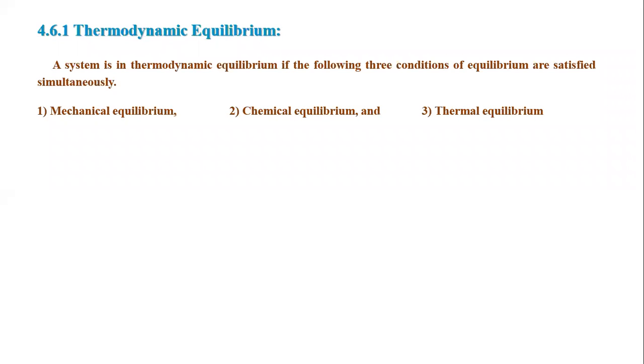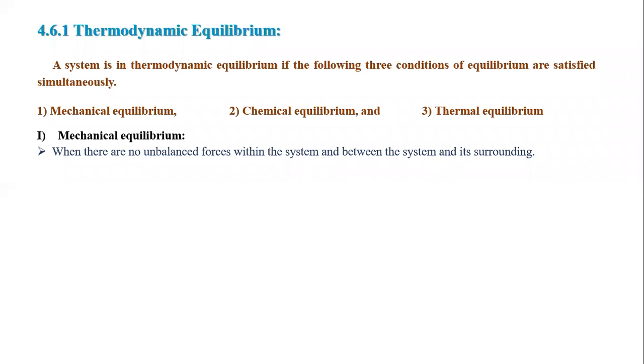Now the first condition is mechanical equilibrium. Second condition is chemical equilibrium. And third condition is thermal equilibrium. When all these three conditions are satisfied simultaneously by a system, then we say that a system is in thermodynamic equilibrium. Now here, one by one, let me try to cover what is mechanical equilibrium, what is chemical equilibrium, what is thermal equilibrium. Let me start with the mechanical equilibrium.